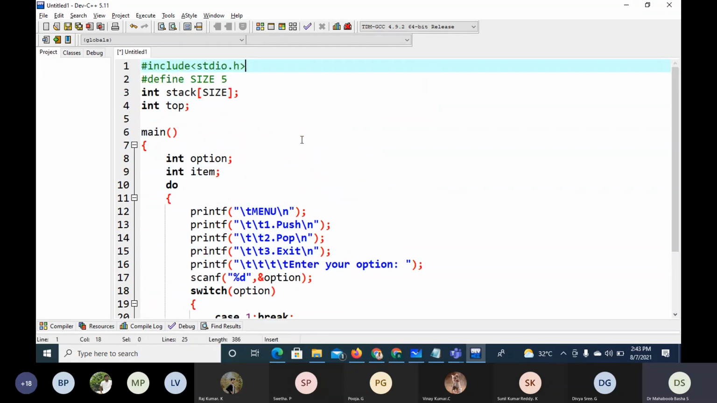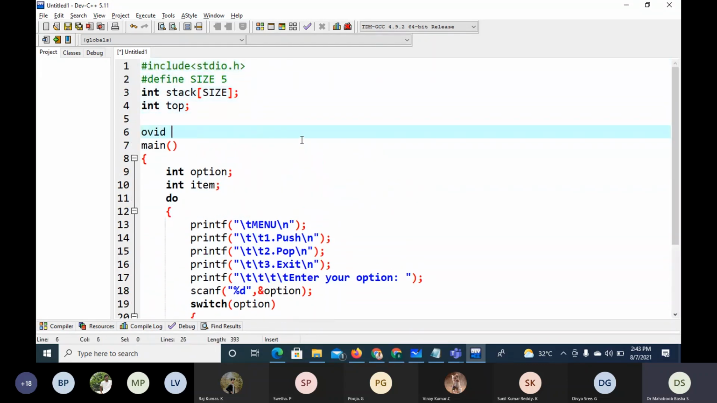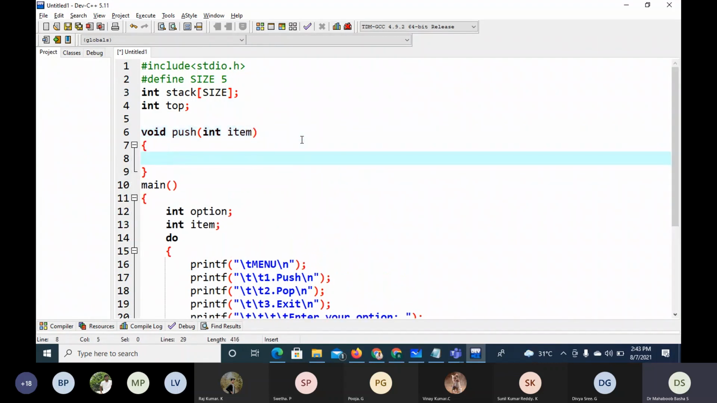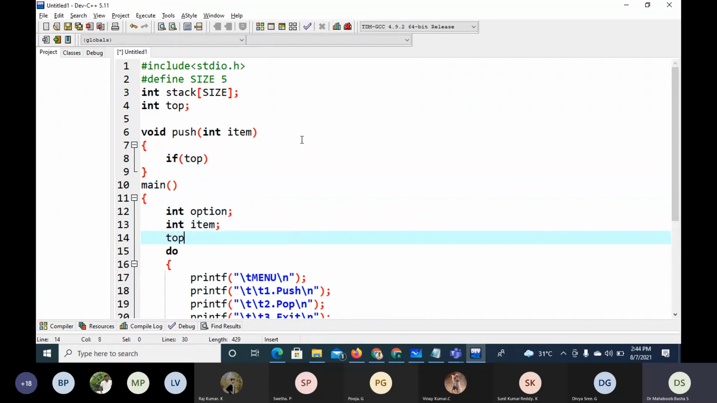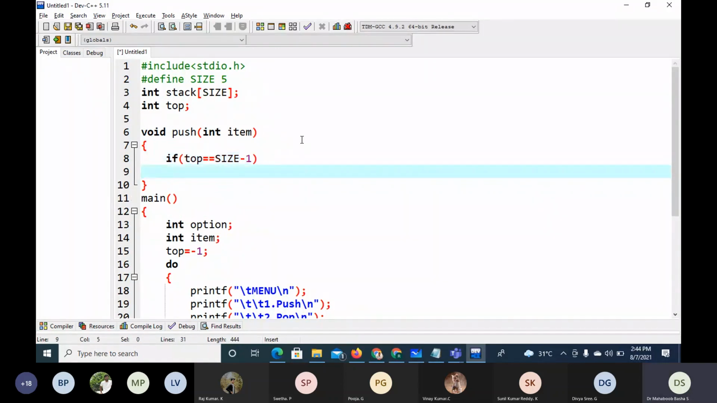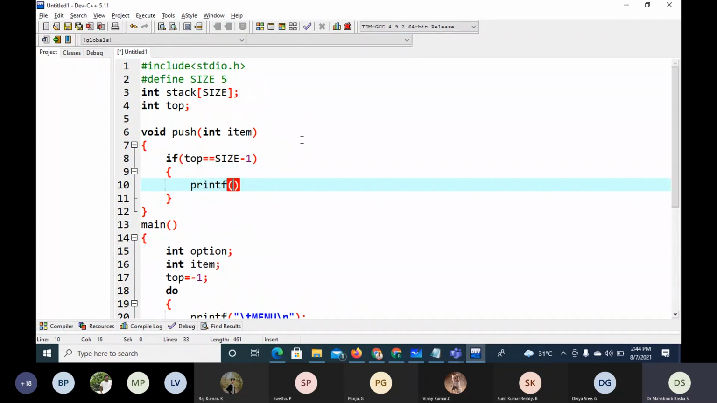Now for push, I'll go for a push operation, void push int item. So item to be pushed. The first step in push is to check whether the stack is full or not. We'll initialize top in main, top equals -1. So we have to initialize top with -1 here. If top equals size -1, then we display the error message, stack is full.